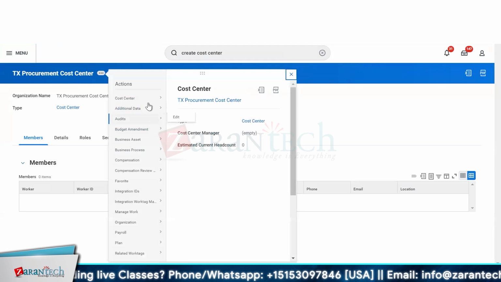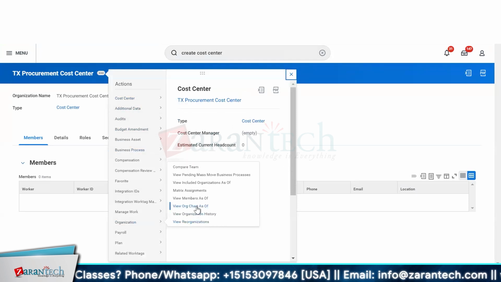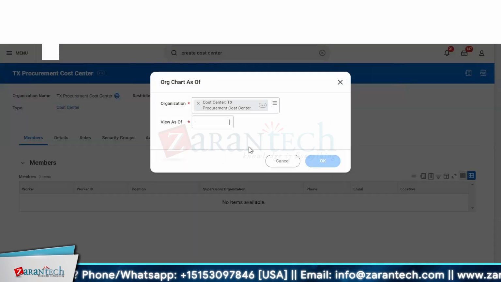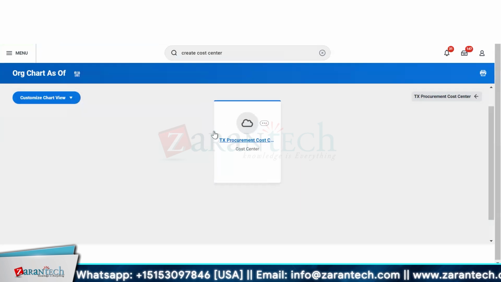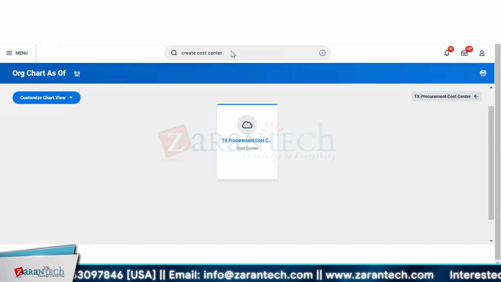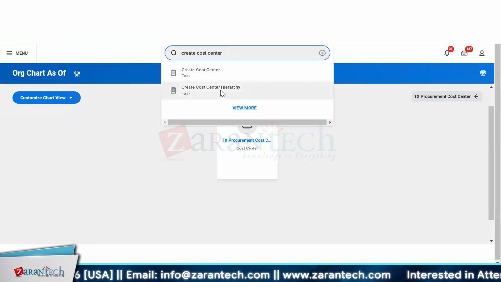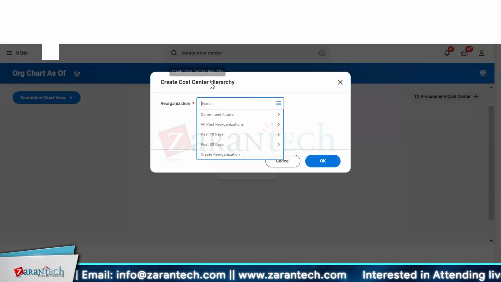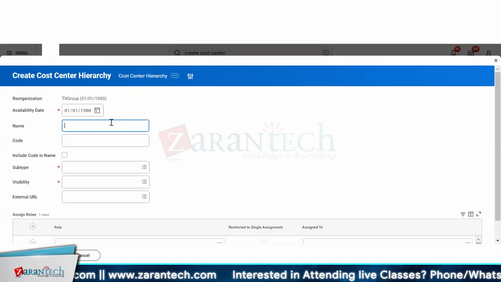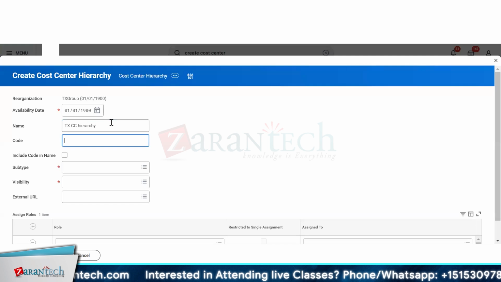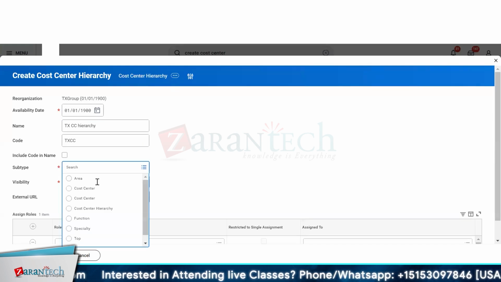And if I check their org structure, organization and view org chart, right now it is standalone. So we need to build up this hierarchy. First we need to build the hierarchy, and then we will assign, the same way that we did with the regions. Create cost center hierarchy, and here I would call it TX group organization, click OK. Now here my hierarchy is TXCC cost hierarchy. Code is TXCC, and this is again my cost center hierarchy.